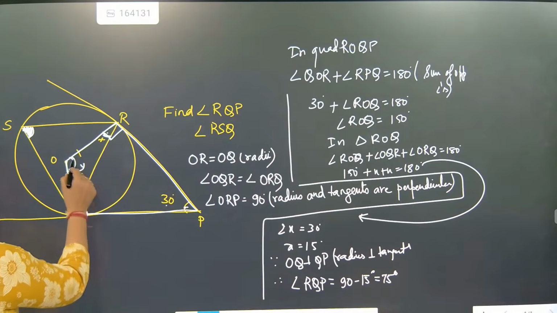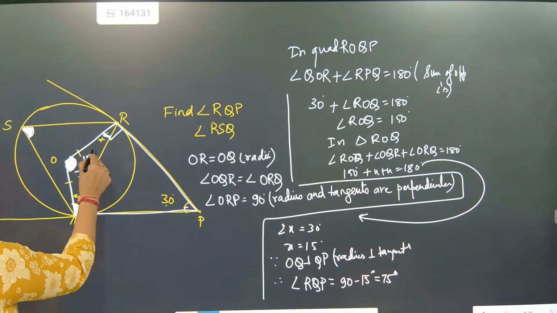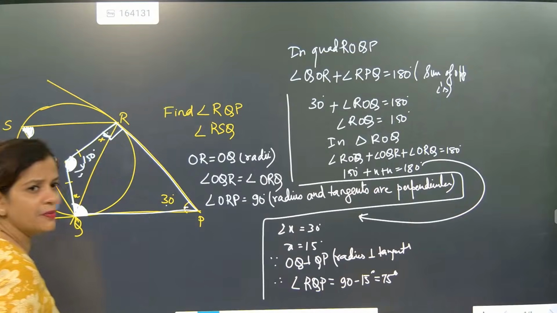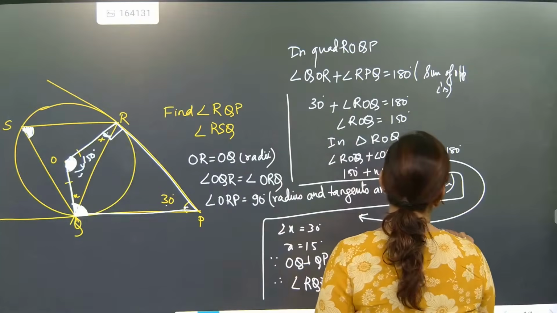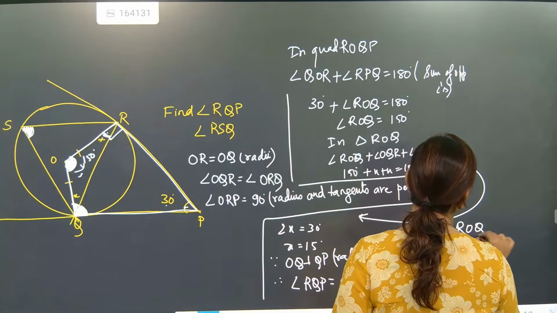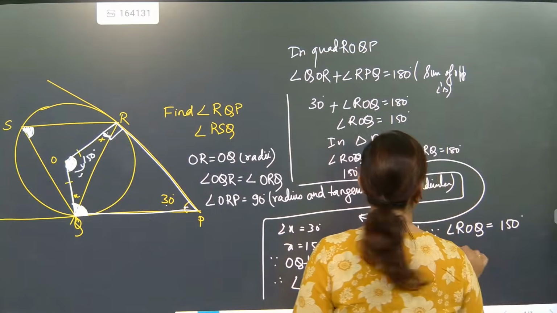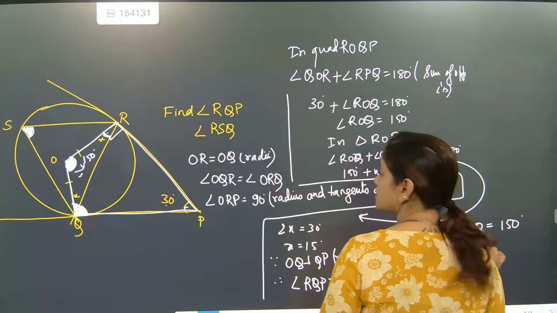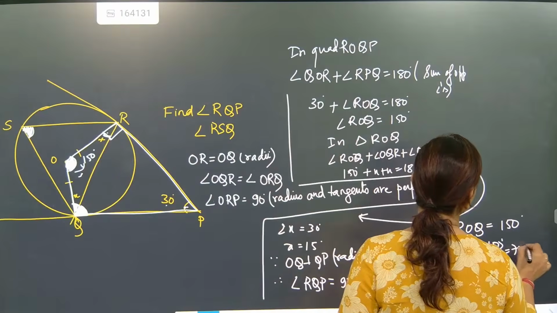Done. Now beta, if this is 150 degree, then half of 150 degree will become 75 degree. Since angle ROQ is equal to 150 degree, therefore angle RSQ will be half of 150 degree, that is 75 degree.